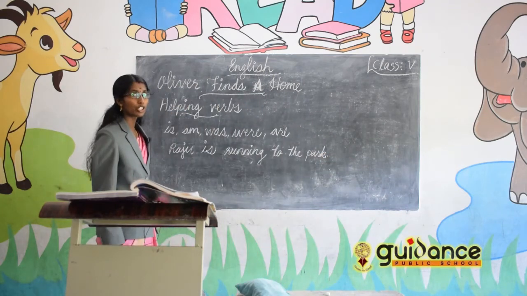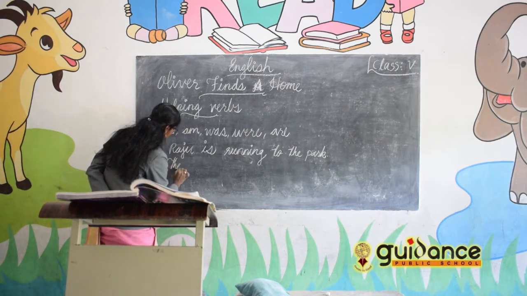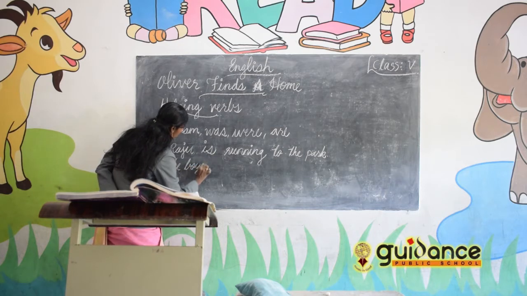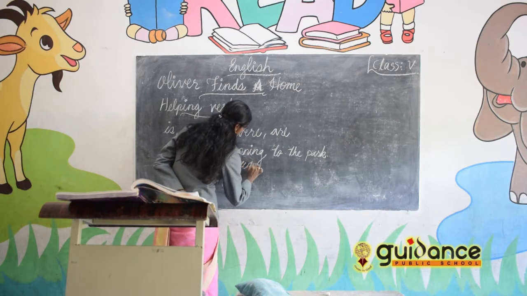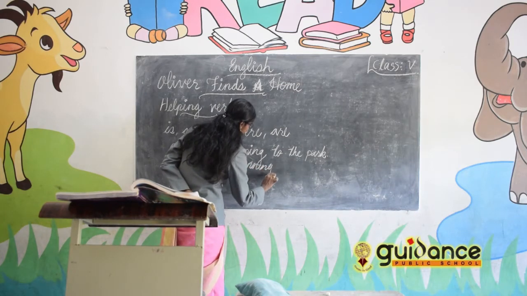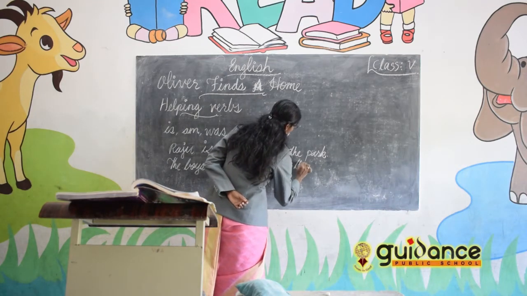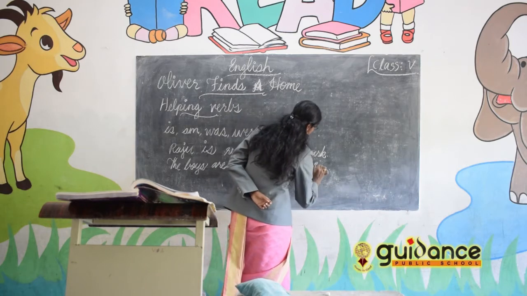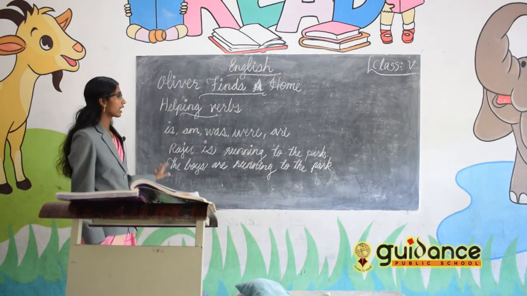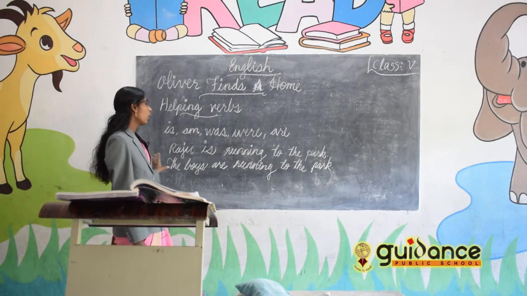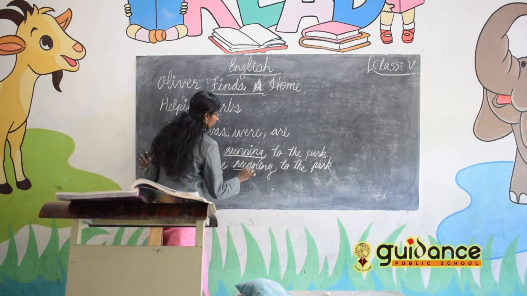Raju is running to the park, and I am writing. The boys are running to the park. So here, which is the verb? Running is the verb in both sentences.